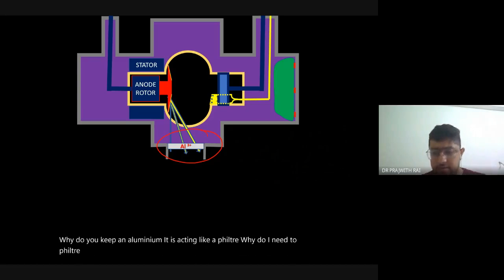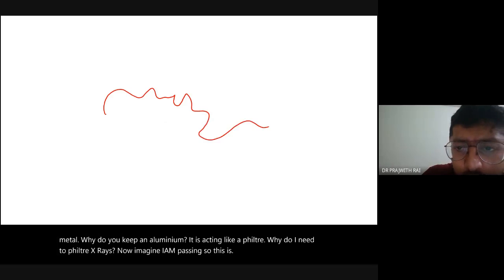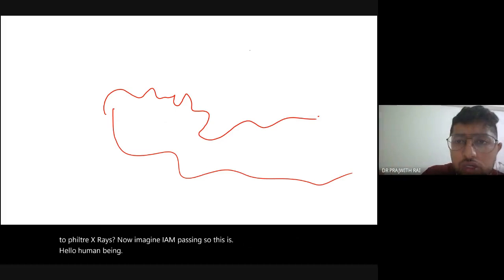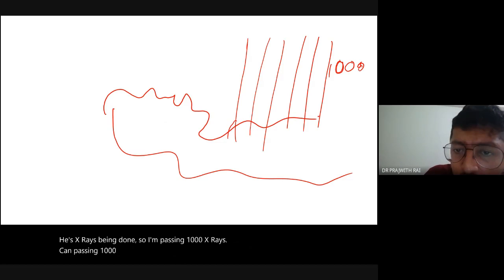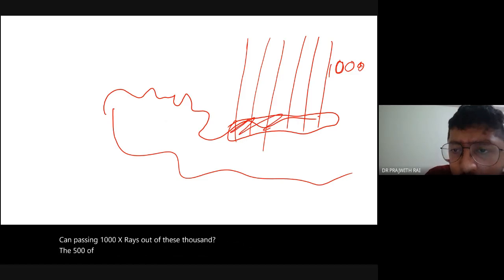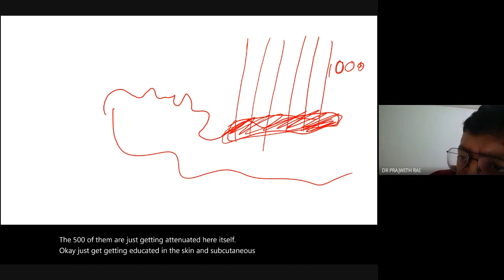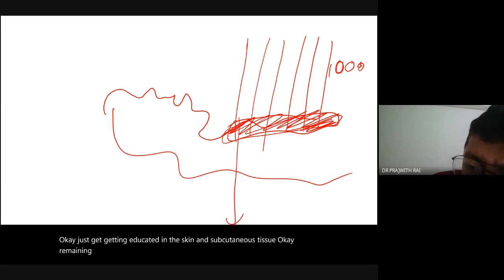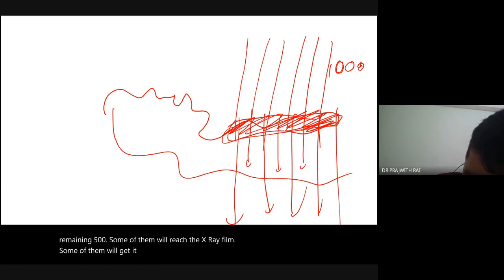Now imagine this is a human being whose X-ray is being done. I am passing 1000 X-rays. Out of these 1000, 500 of them are just getting attenuated here itself, in the skin and subcutaneous tissue. Of the remaining 500, some will reach the X-ray film and some will get attenuated in the middle.